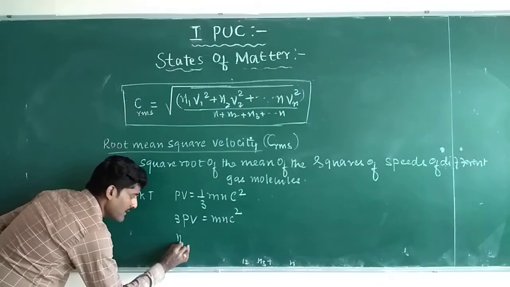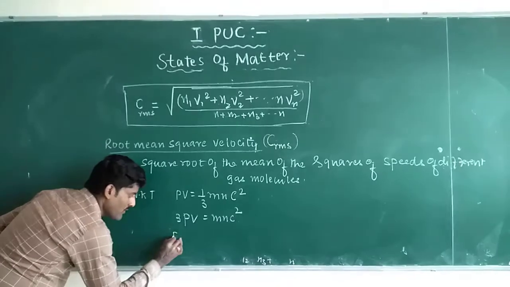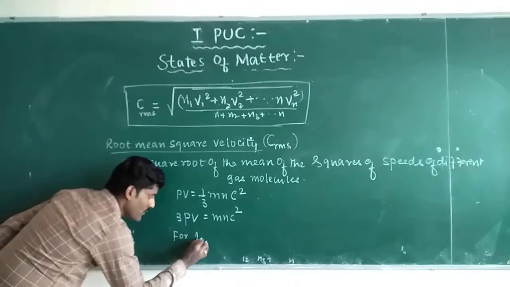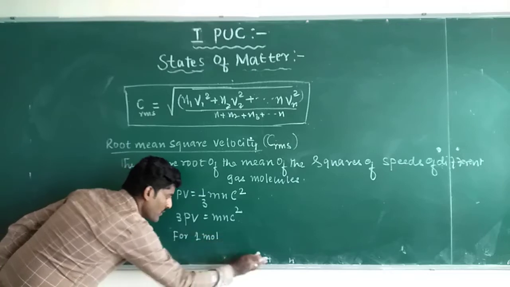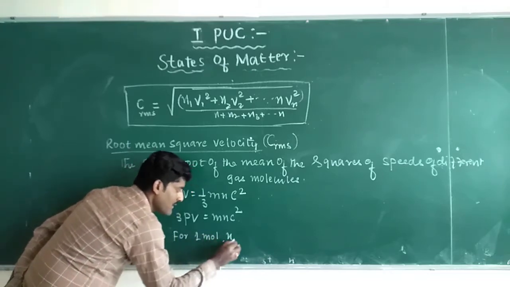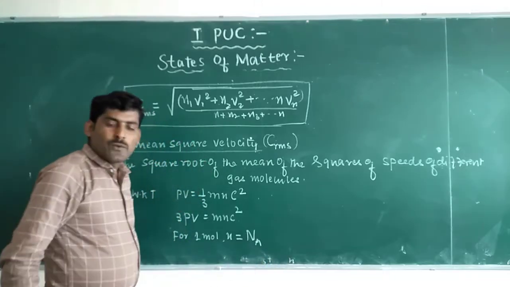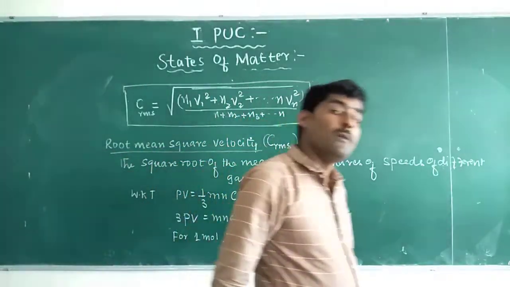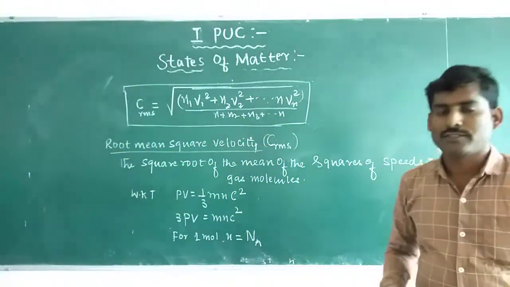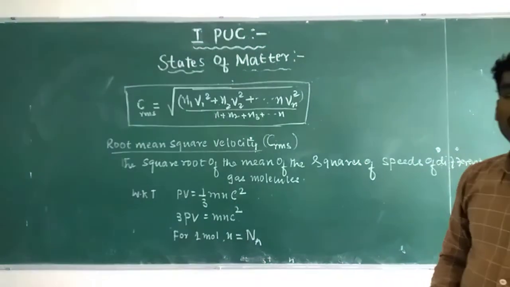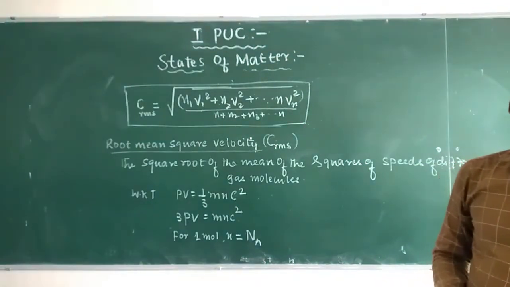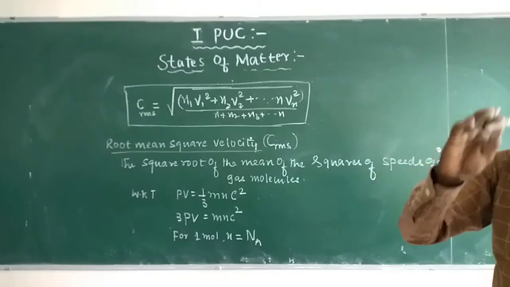Here N is for 1 mole. N is taken as Avogadro number. 1 mole consists of Avogadro number of gas molecules. 1 mole of gas consists of 6.022 into 10 power 23 gas molecules.